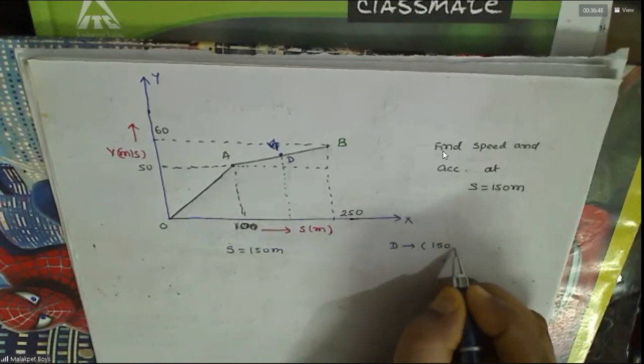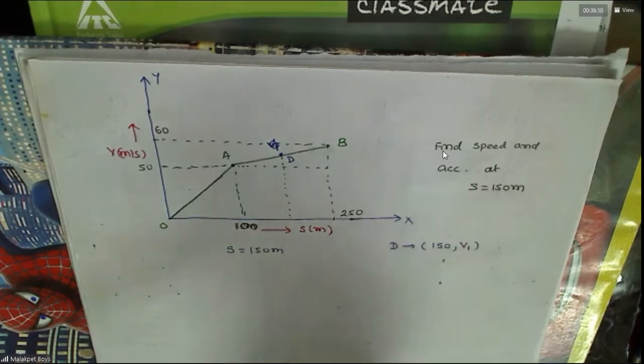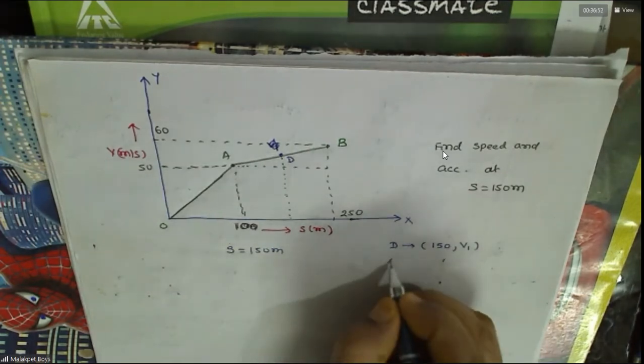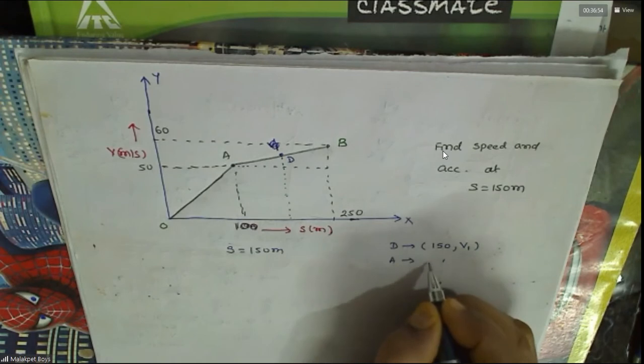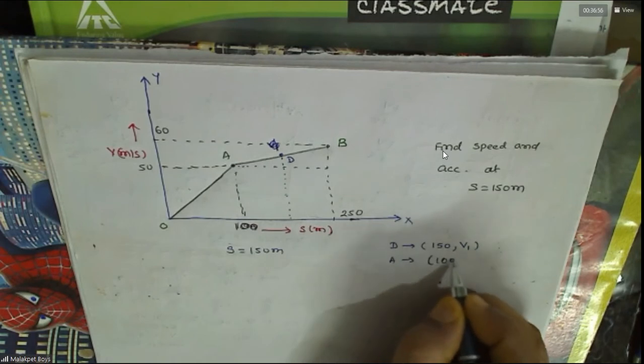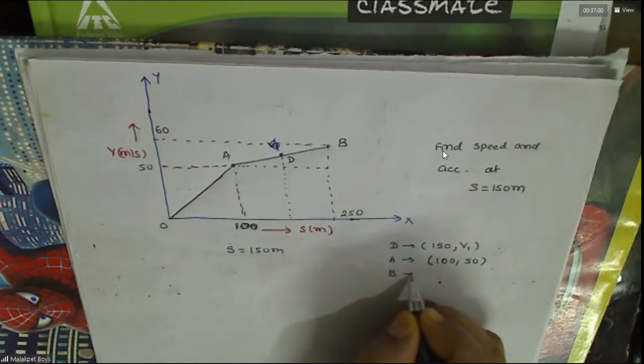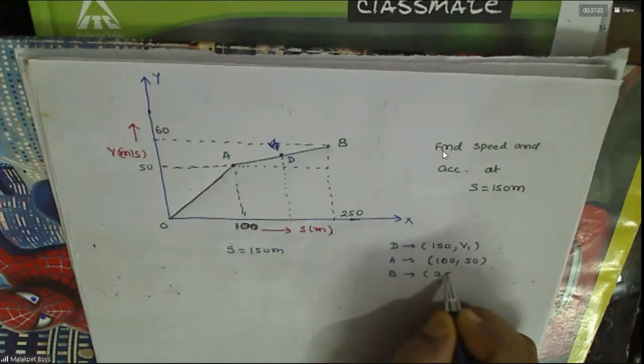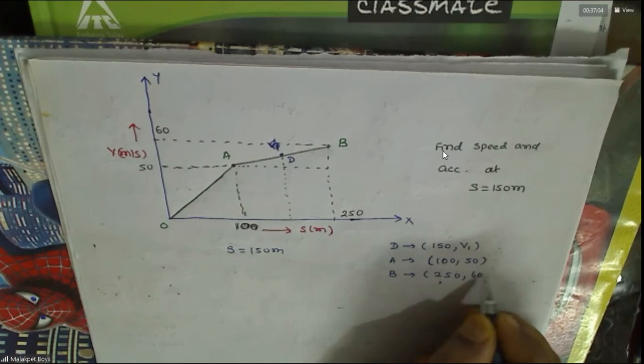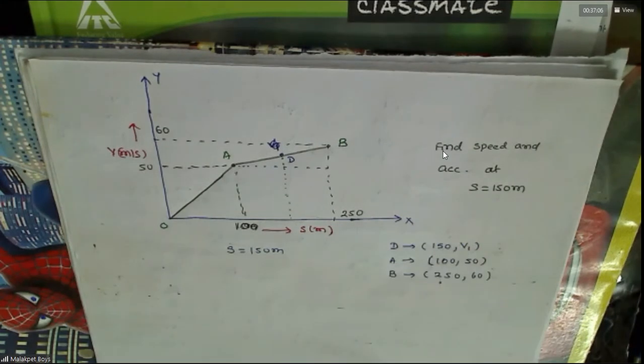Velocity is v1. Do you agree with this? At A, the coordinates are 100, comma 50. At B, the coordinates are 250, comma 60. Do you agree with this? Yes, sir, agreed, sir.